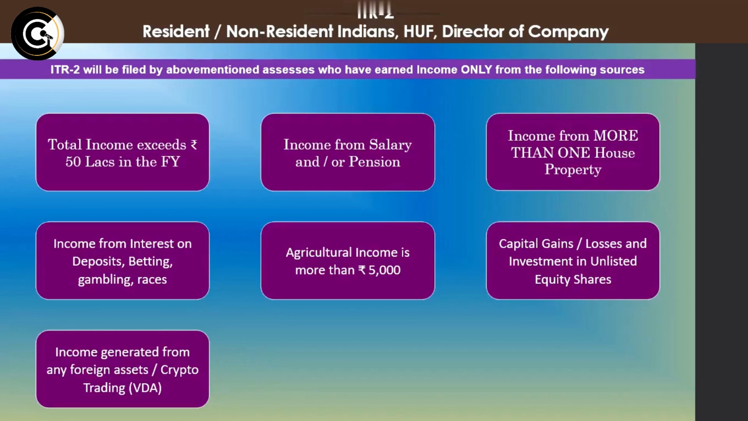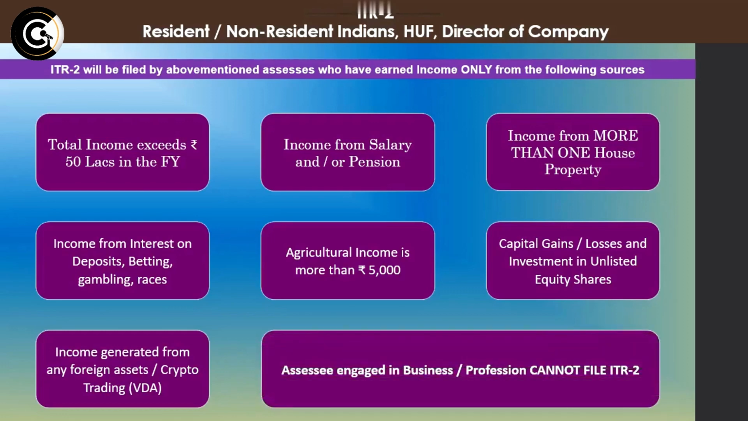And for any income from investments in foreign assets, they have to file ITR 2. The main condition now, for who is not required to file ITR 2, is simple. Any person engaged in business or profession is not supposed to file ITR 2. So we can clearly distinguish between those who are required to file ITR 1 and those who are required to file ITR 2. Any person who is engaged in business and profession is not supposed to file ITR 2.